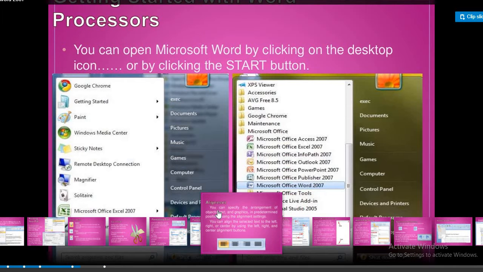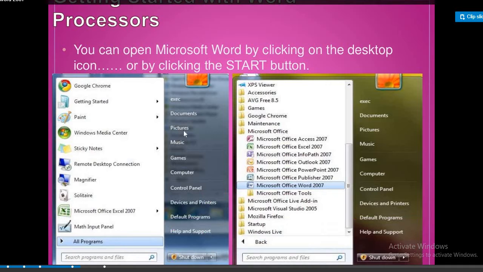This is how to open MS Word 2007. You can open Microsoft Word by clicking on the desktop icon or by clicking the Start button. So how to open MS Word 2007? Click on the desktop icon, or click the Start button, select All Programs, choose MS Office and click Microsoft Word 2007.